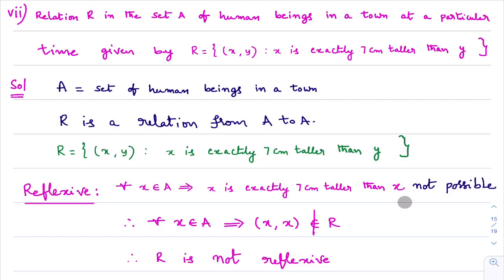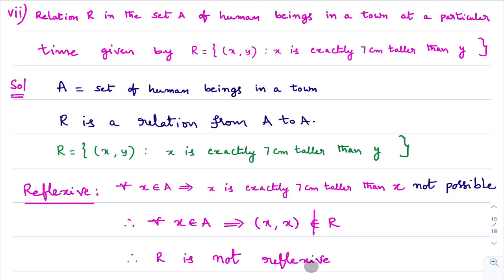It is a simple common sense question. So what do you understand? If I take x in set A, one human being in set A, he cannot be taller than himself. So (x, x) does not belong to the relation. Therefore, we say that R is not reflexive. I hope you understand this.